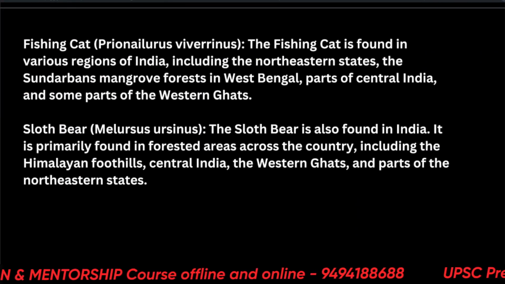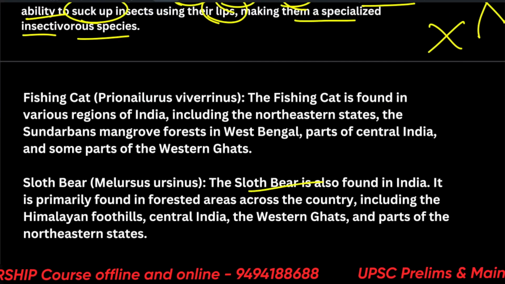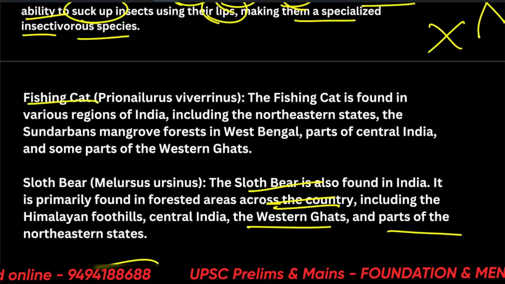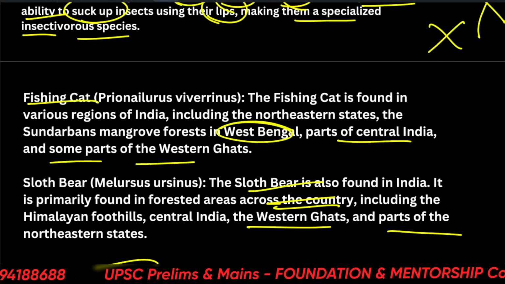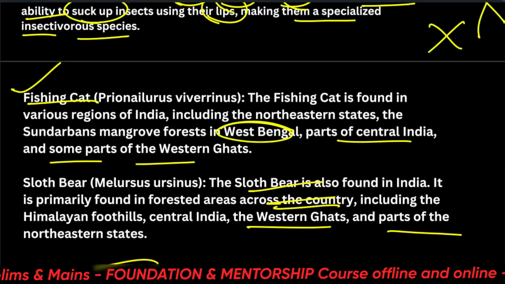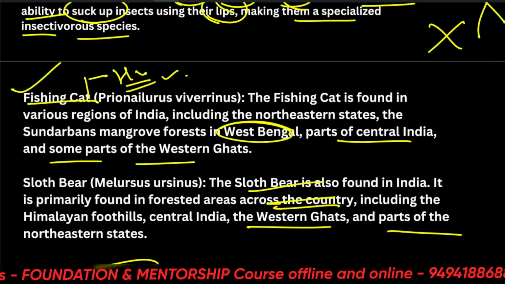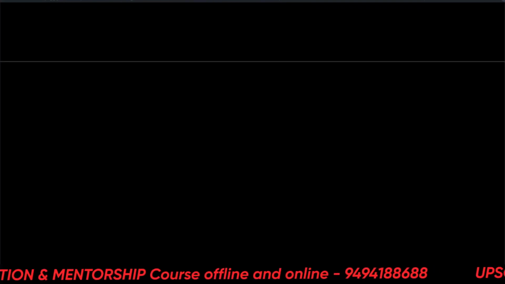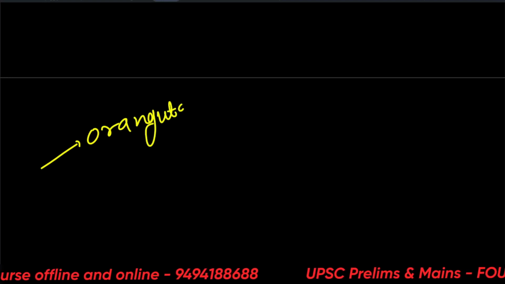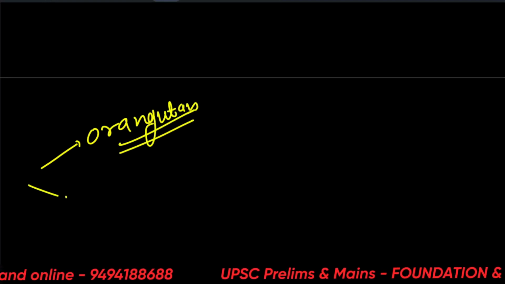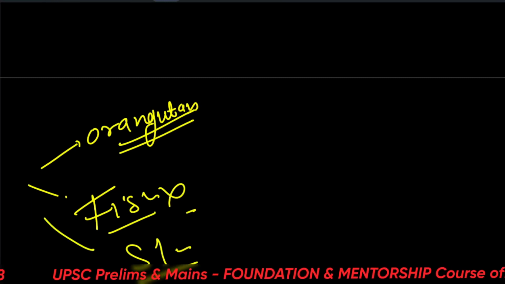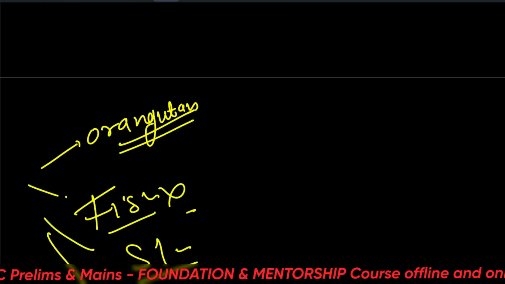Okay. So sloth bear is found across the country, various places, Western Ghats, etc. Fishing cat is found in India also, Western Ghats, Central India, some part of the Western Ghats. So this is also found in India. Hunting is a big threat to this. Okay, so the answer to our question was orangutan, neither the fishing cat nor the other animals such as sloth bear or otter.